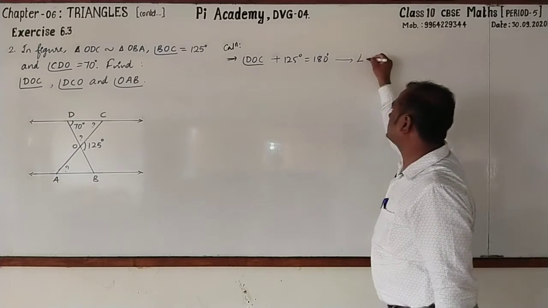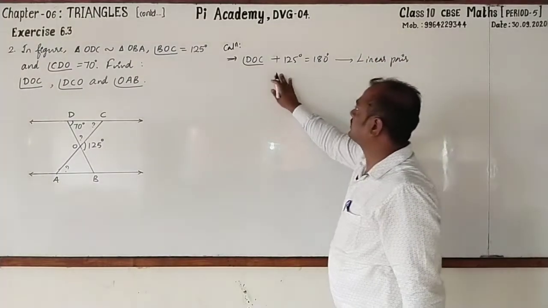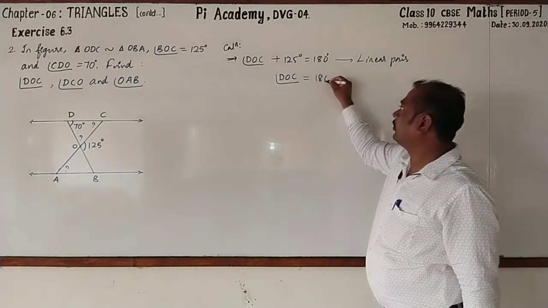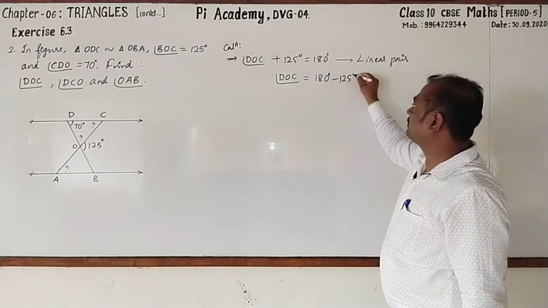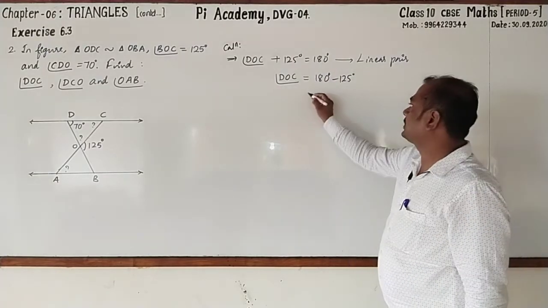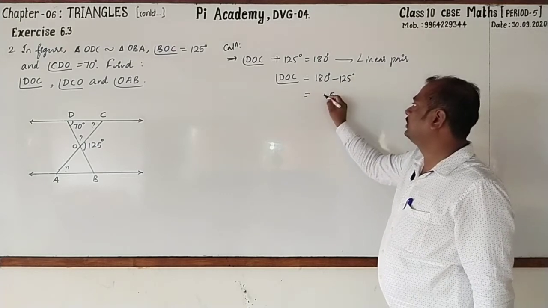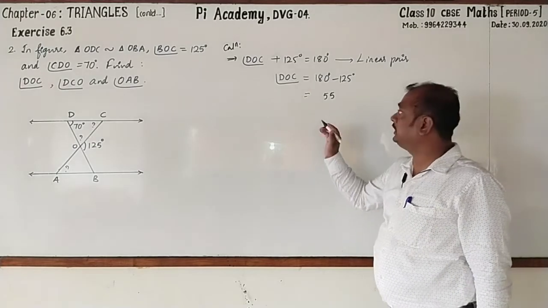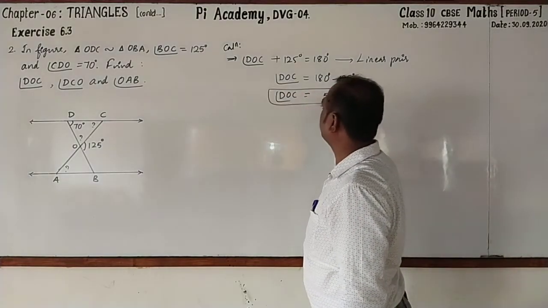The reason is linear pair. Next, angle DOC is equal to 180 degree. Transfer 125 to the right hand side. It becomes minus 125 degree. Subtract. 10 minus 5, 5. 7 minus 2, again 5. Then 1 minus 1, 0. It is 55 degree. Angle DOC is 55 degree.